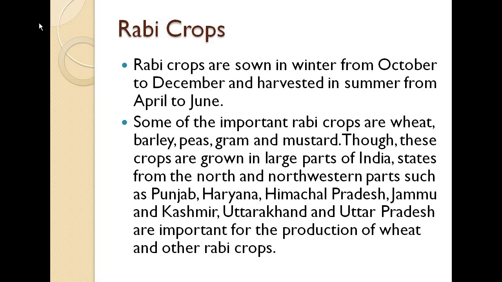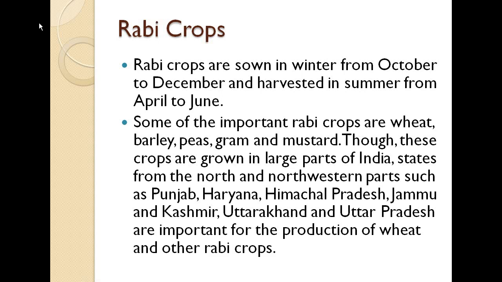When it comes to harvesting, when they want to pluck the crops out, they do it in the summer, which is from April to June. So the major work is done in winters, and when the harvesting time comes they do it in summer. Those are the Rabi crops.